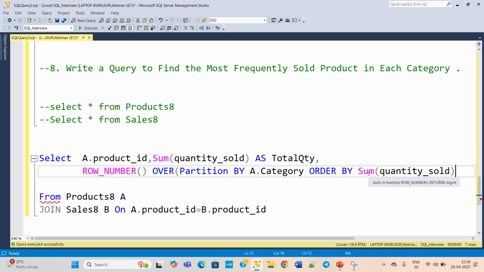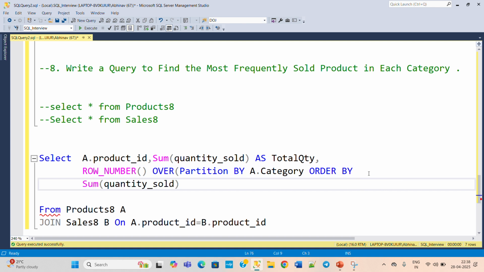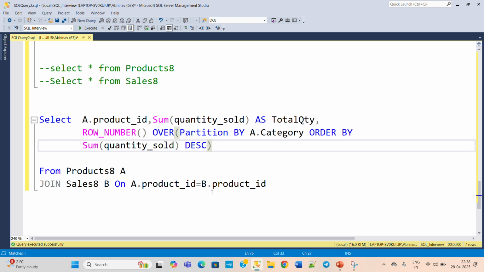most frequently sold product. So for that we need the higher amount of quantity first. So SUM of quantity descending. Okay, and we have done the PARTITION BY a.category. Okay, and this is the half query.